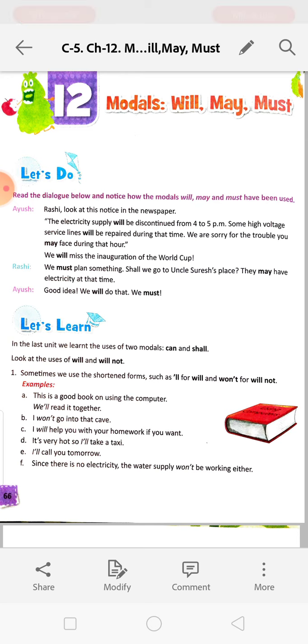Use the correct modal to complete the sentences. Use short forms where necessary. We dash do something new today. We will. We will do something new today.